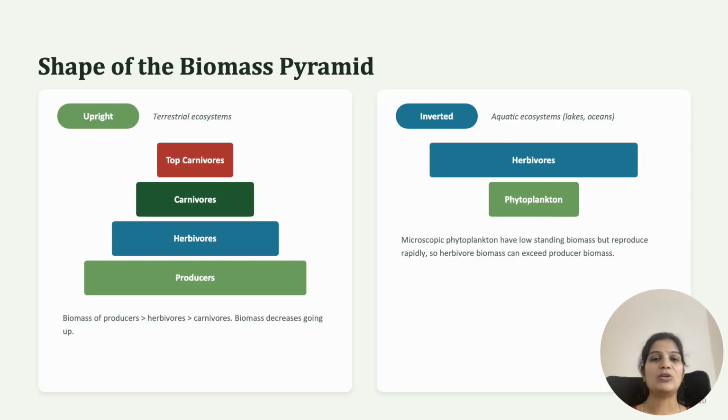Now let's see the pyramid of biomass. Biomass is nothing but the total mass of living organisms at a trophic level. Here again the pyramid is upright. As we move on to each successive trophic level, the biomass keeps on decreasing. So this is about the shape of the biomass pyramid.